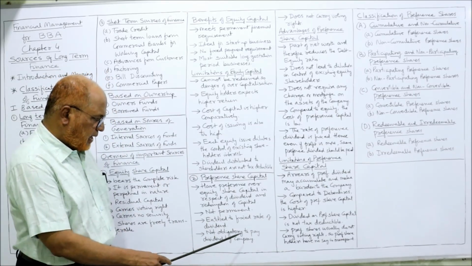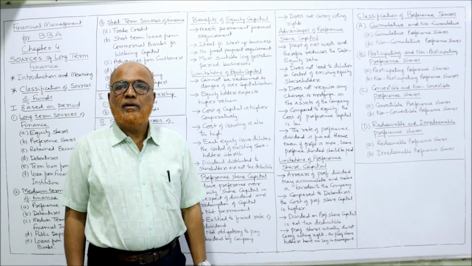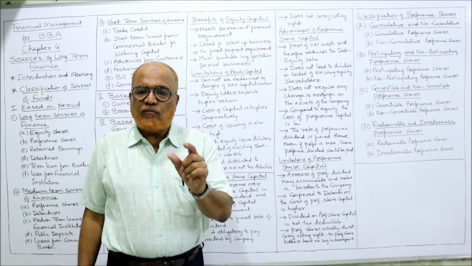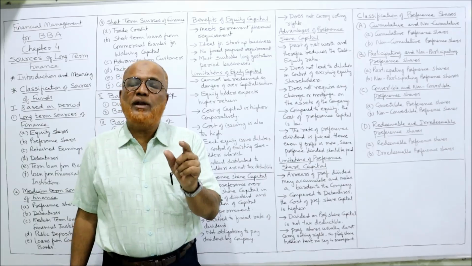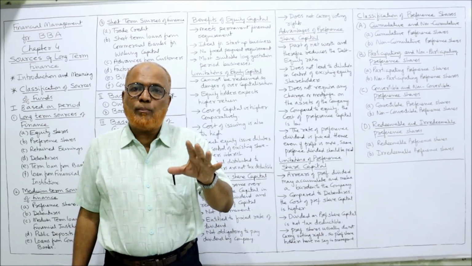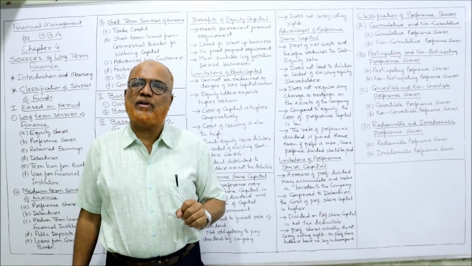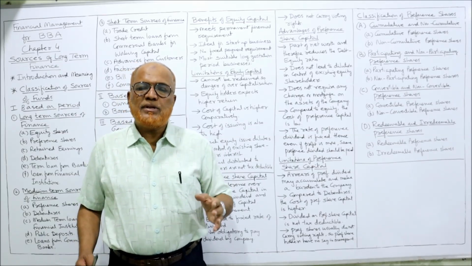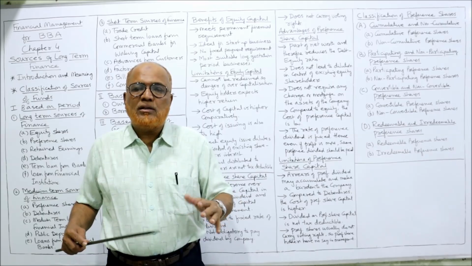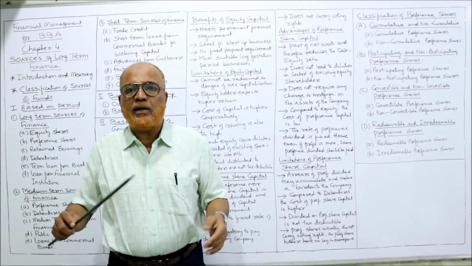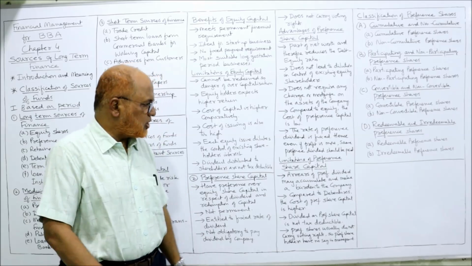Next, no obligation to pay dividend by the company. That means the rate of dividend is fixed, but it is not obligatory. That means if the company is having the profit, then only it can pay the dividend to preference shareholders also. That means if the company is incurring the loss, then it is not an obligation on the company to pay dividend to preference shareholders.